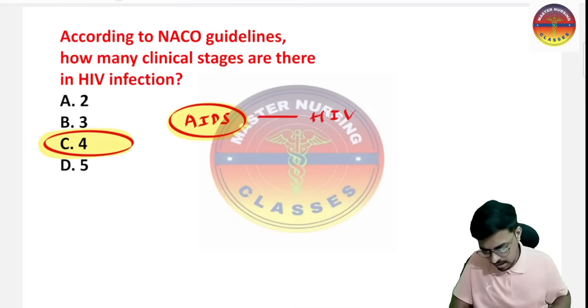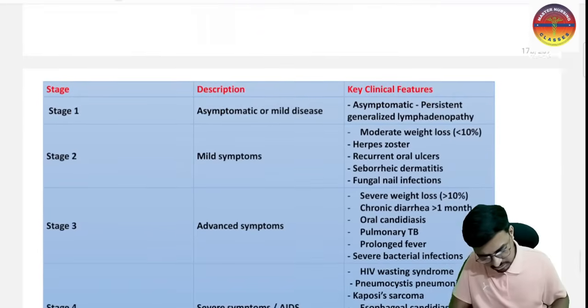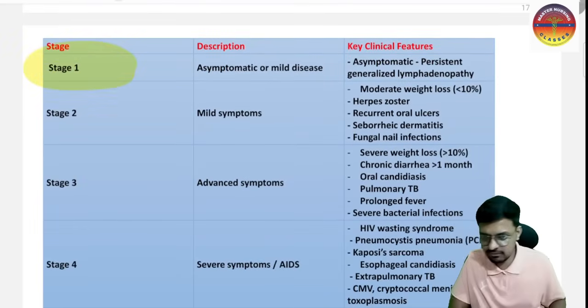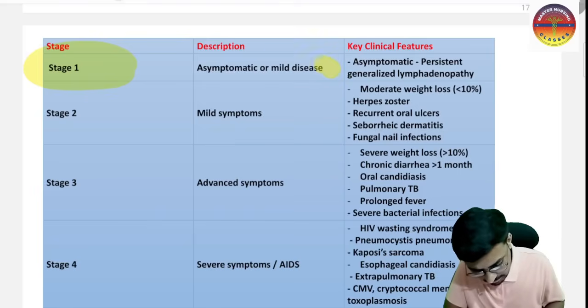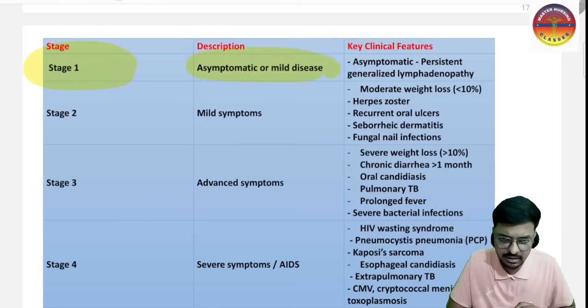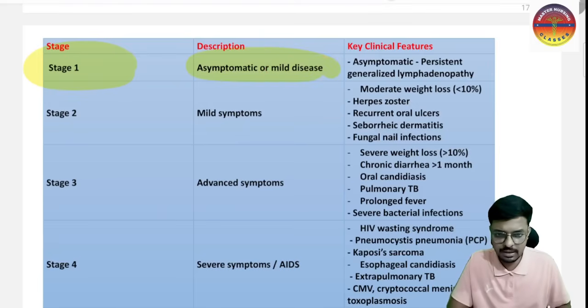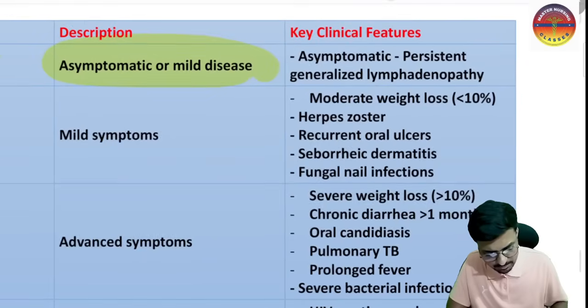Listen carefully. According to the NACO guidelines, stage 1 of HIV infection: the first stage is the asymptomatic stage. There are no major symptoms. Only mild disease symptoms will come, like persistent generalized lymphadenopathy.